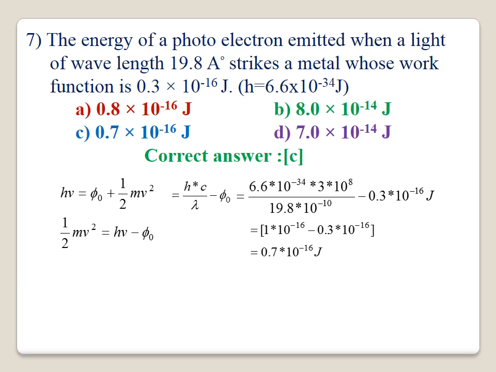The correct answer is C. Here the wavelength of light is given, therefore nu equals c by lambda. Instead of nu you have to substitute c by lambda, therefore the equation becomes h into c by lambda minus phi 0. Using this equation we have calculated the kinetic energy, and option C is correct. The explanation is also given.